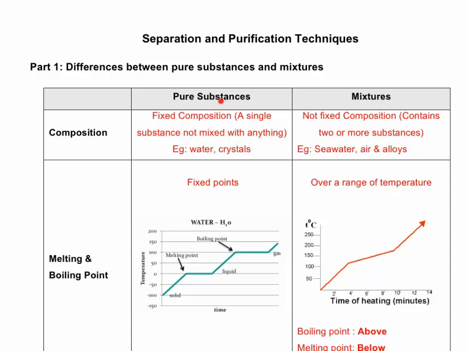Pure substances, the definition is it has a fixed composition, which means a single substance not mixed with anything. So what do I mean by this? So let's take a look here. Currently we have one beaker here. Inside maybe we have a molecule A. And inside here, there's only molecule A. So all of them is A. Therefore, this is what we call a pure substance.